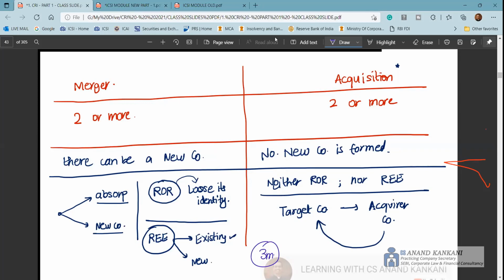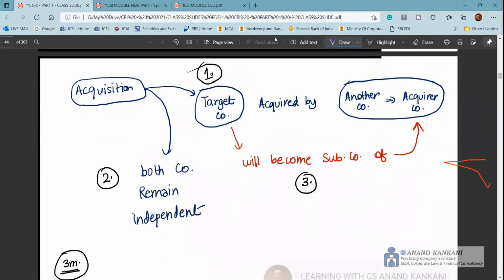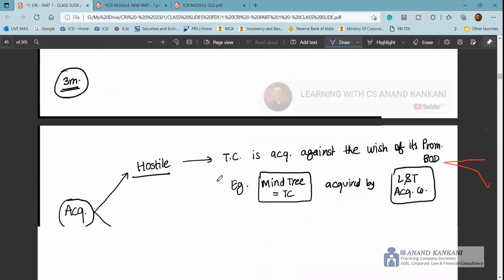So in case of merger, you will have absorption or formation of a new company. If it's absorption, the transferor company loses its identity. In case of formation of a new company, you have the transferee company, which can be an existing company or a new company. In case of an acquisition, there is neither transferor nor transferee. You have a target company which is acquired by an acquirer company. So this is another way. Thereafter, you have this acquisition. So this is fine. Both the companies remain independent.